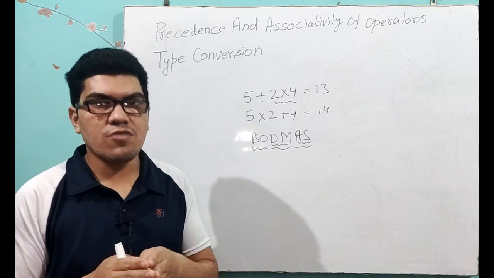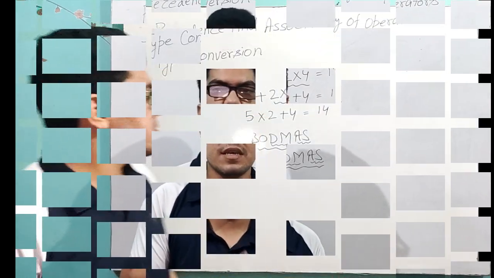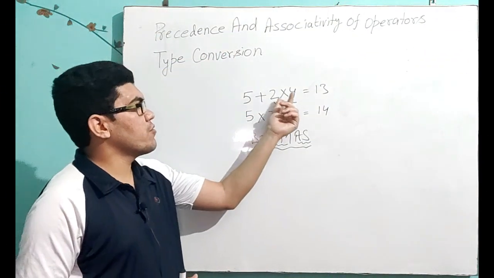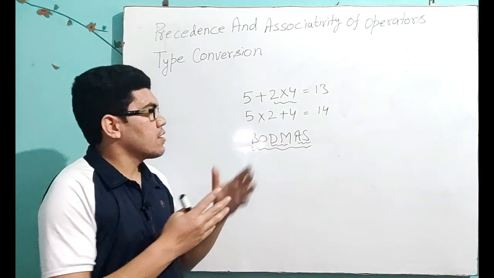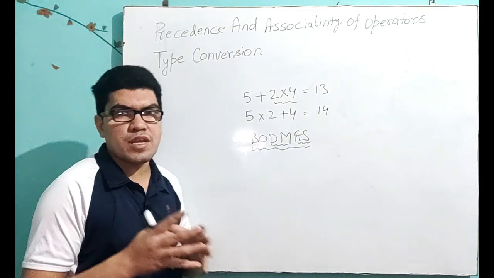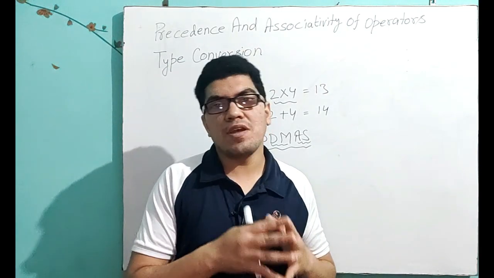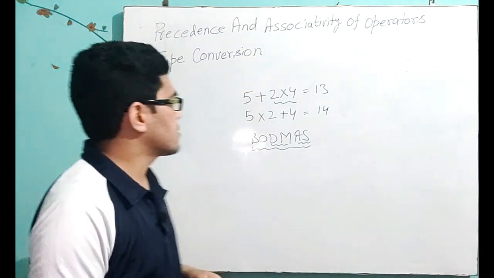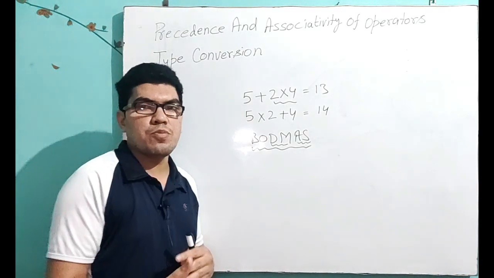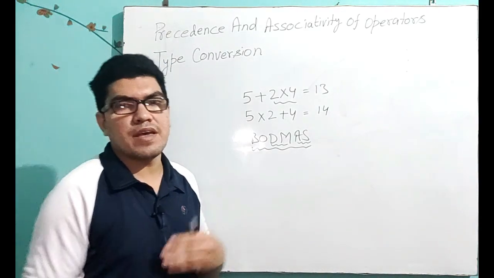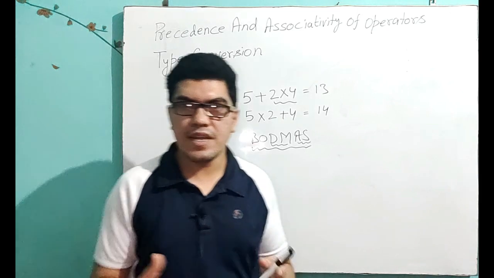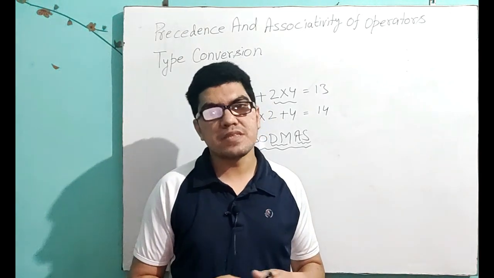So what can we say precedence is? Precedence is the order of evaluation of operators. What is the precedence doing? It is determining the order of evaluation of operators. Means first which operator we have to solve, then which, then which, then which. So each and every operator has some precedence.